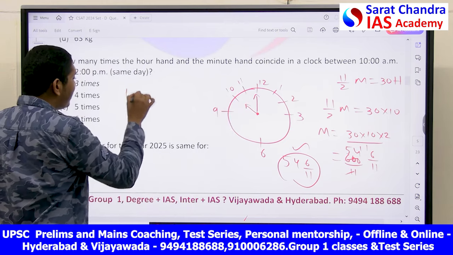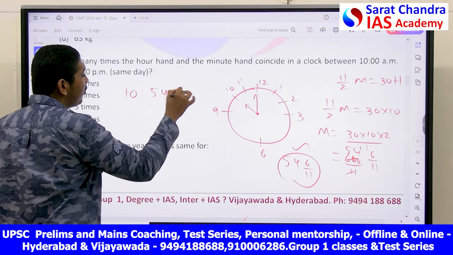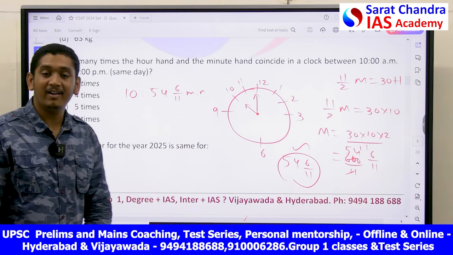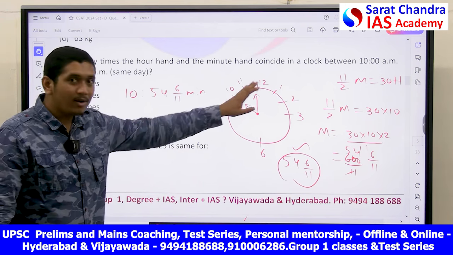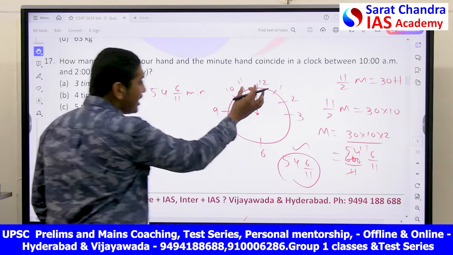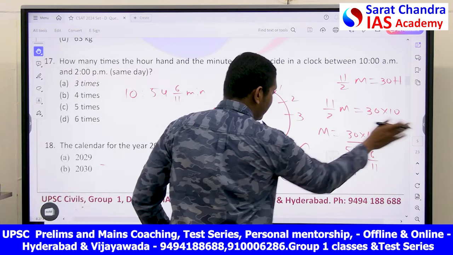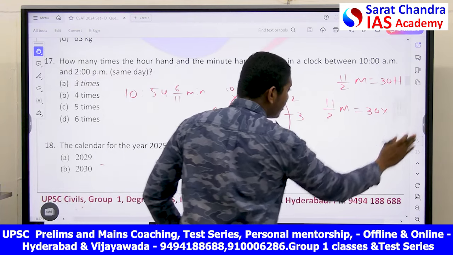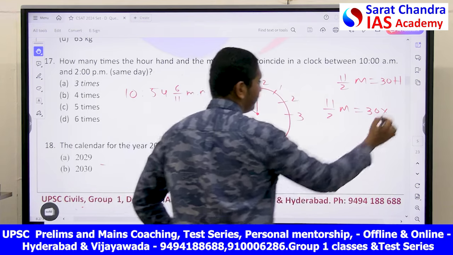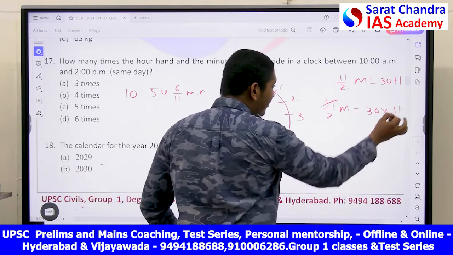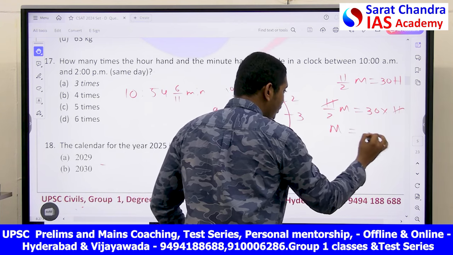That is at 10 minutes 54 6 by 11 minutes, the minute hand and hour hand will coincide between 10 o'clock and 11 o'clock. Let's check the same for between 11 o'clock to 12 o'clock. In the same formula, in place of h, if I put 11, now 11 and 11 get cancelled.